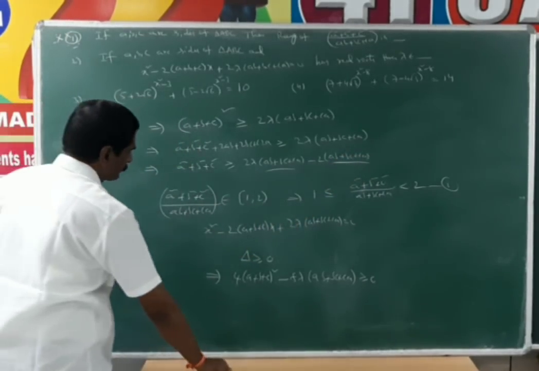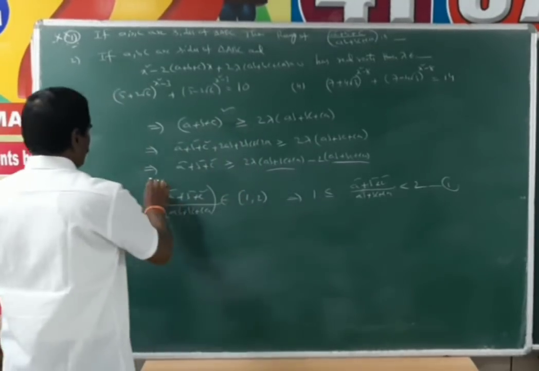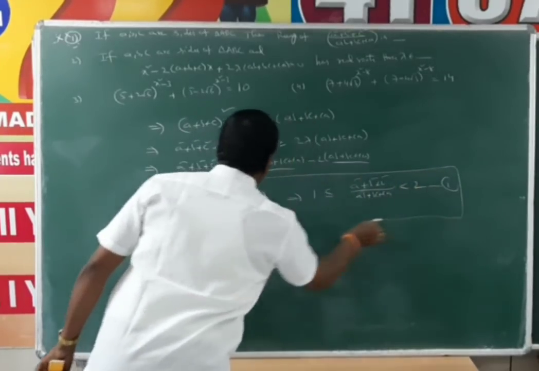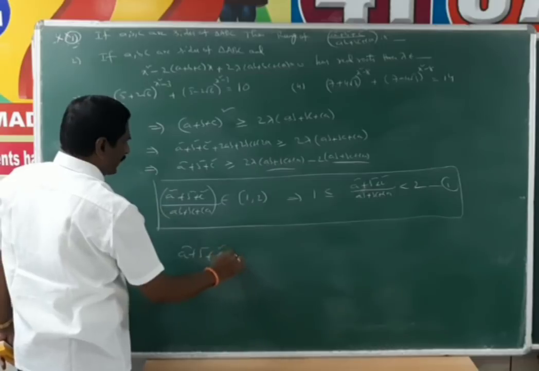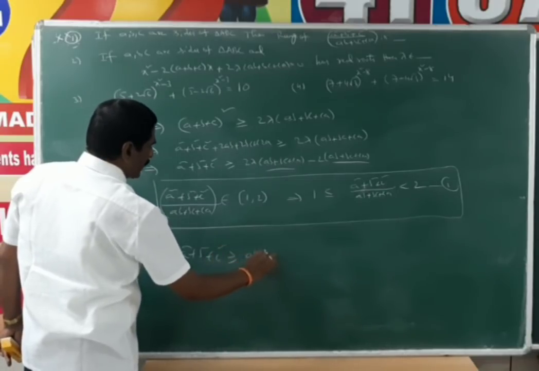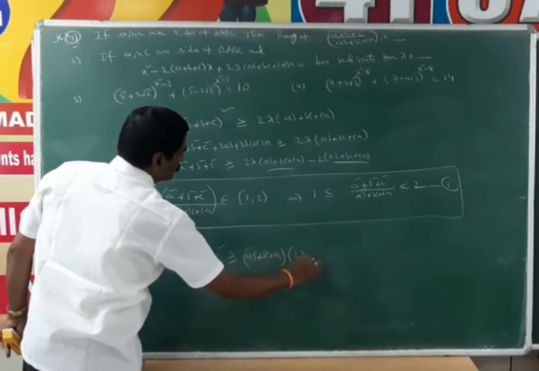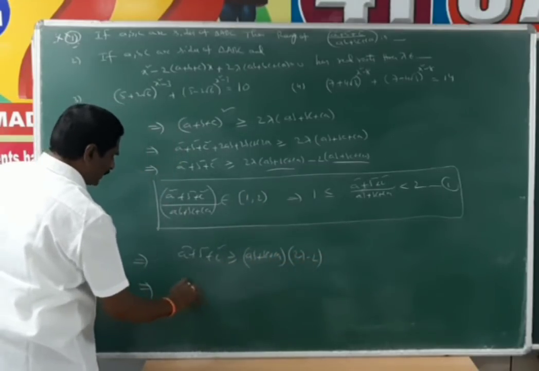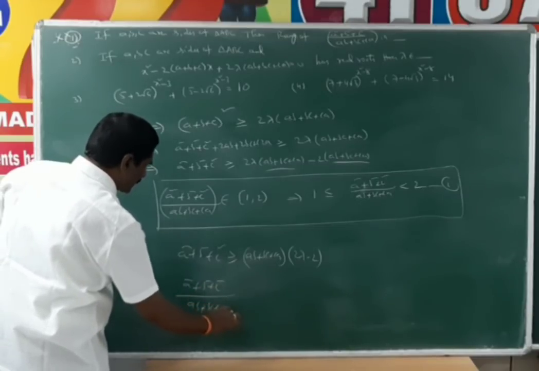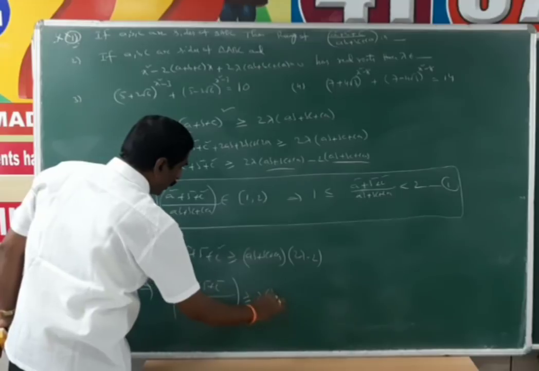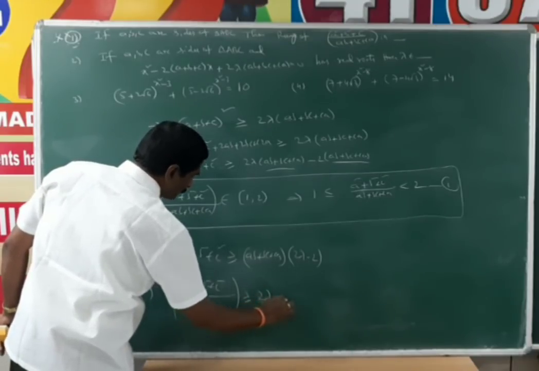That means a square plus b square plus c square is greater than or equal to (ab plus bc plus ca) into (2 lambda minus 2). That implies (a square plus b square plus c square) by (ab plus bc plus ca) is greater than or equal to 2 lambda minus 2.